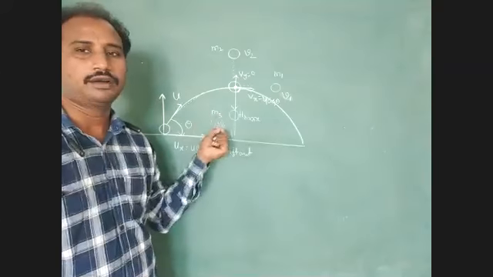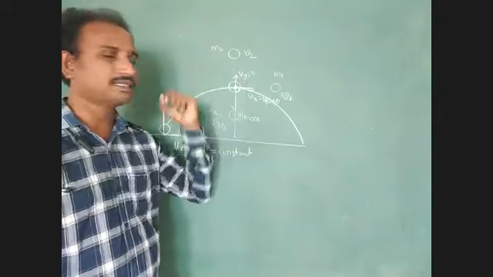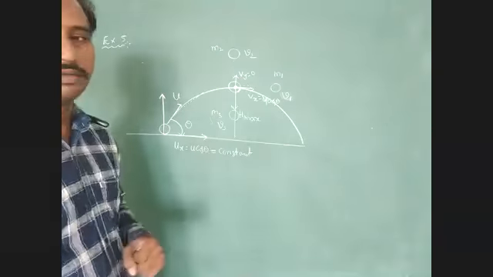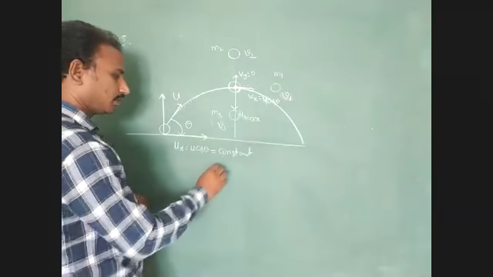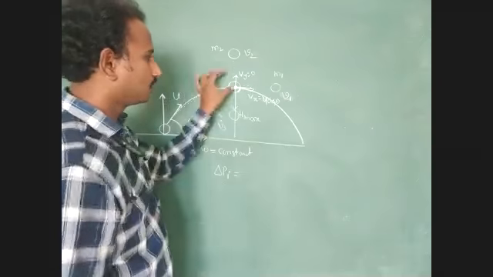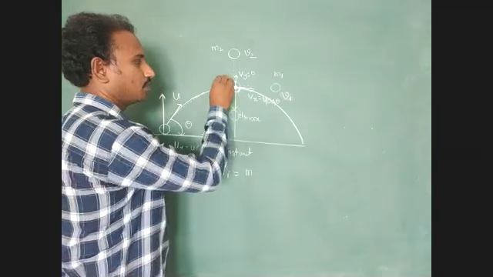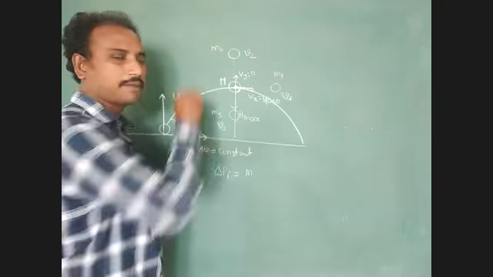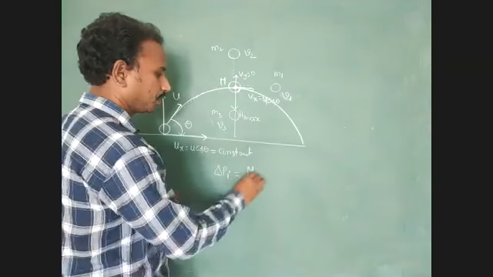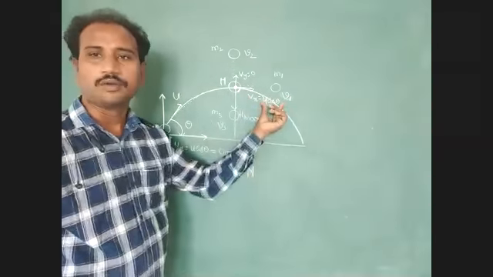Now, first we have to find the total initial momentum of the system at the maximum height. What is the total initial momentum of the system? Delta Pi. Here M is the mass of the bomb, capital M. What is the direction of this component?